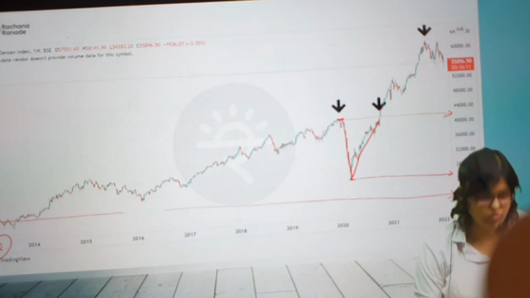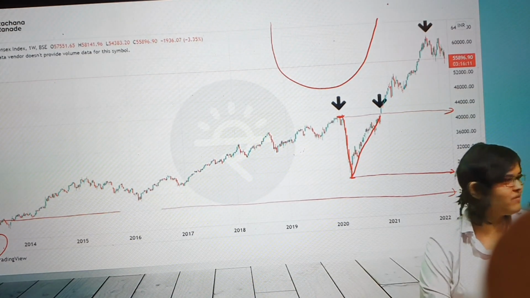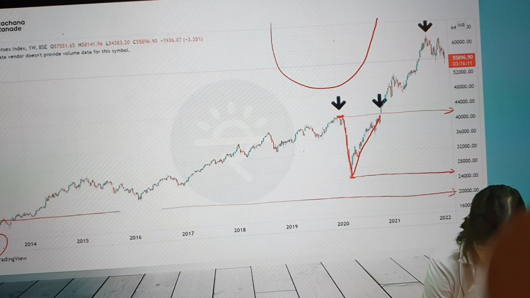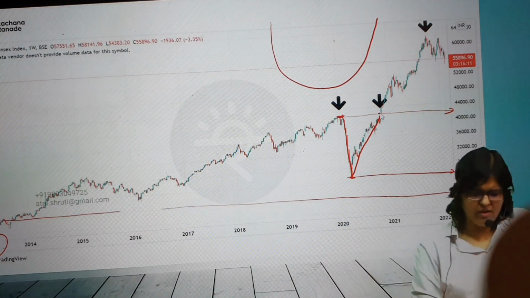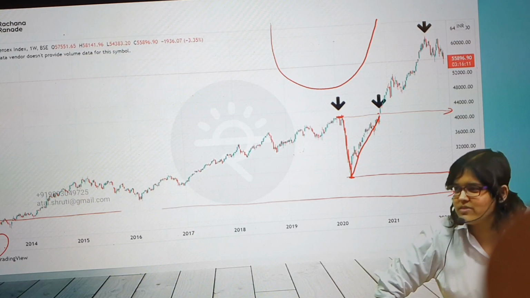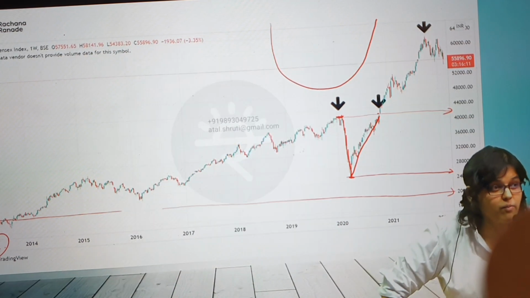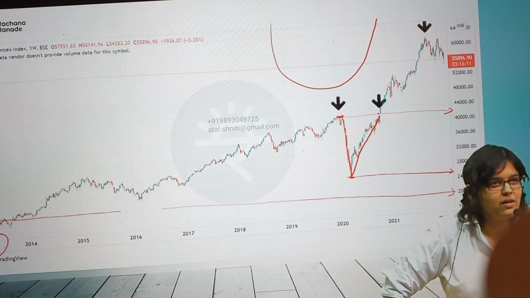Earlier the shape was a U. No time for investors to enjoy this journey from 25,000 back to 42,000 within a year. And this is where many of you have also started your journey in the stock market. This is what you have seen till now. Now see what has happened in the past. Recovered in 2 years, okay, but much more important than that is the fall that we have seen. The fall was terrific.